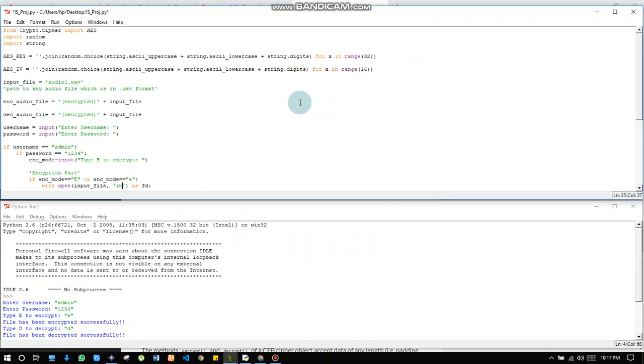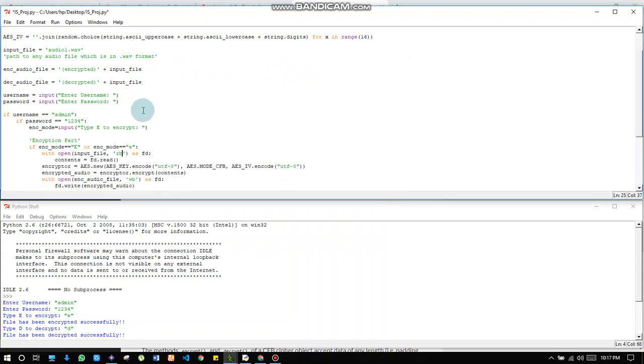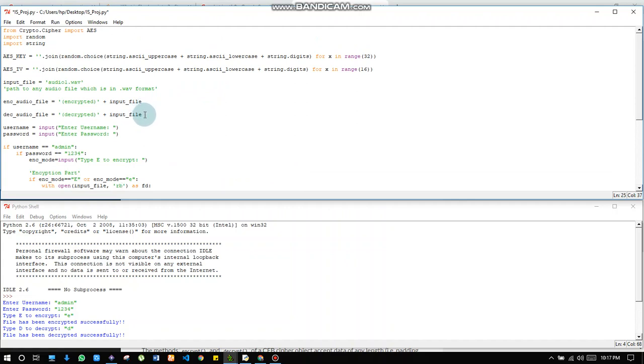Actually, our project is about the encryption and decryption of the audio file, which will be in the WAV format. So for that, we have written the code here, which I will explain, and then I will explain how it is working. I will show the demo of the code which will be encrypting the audio file.